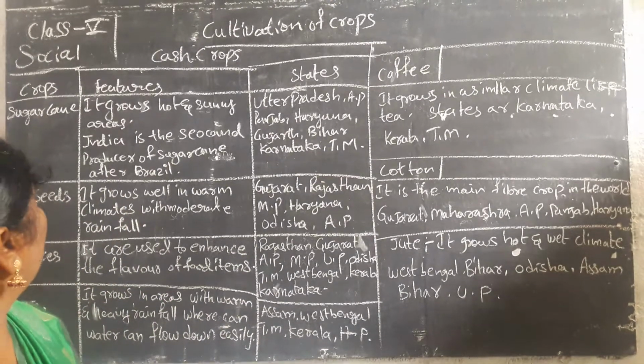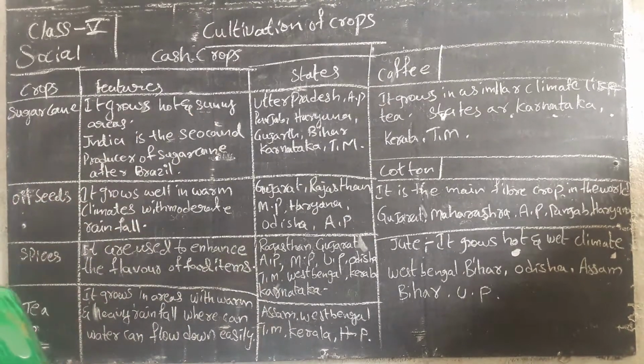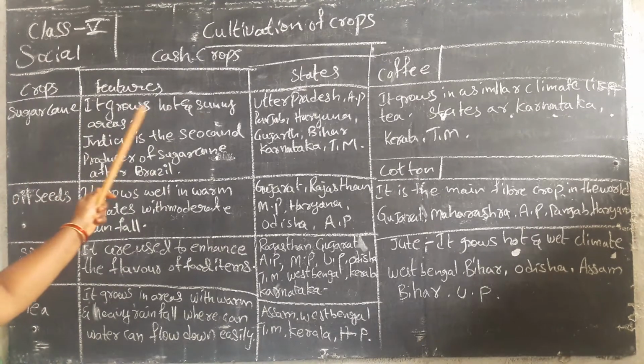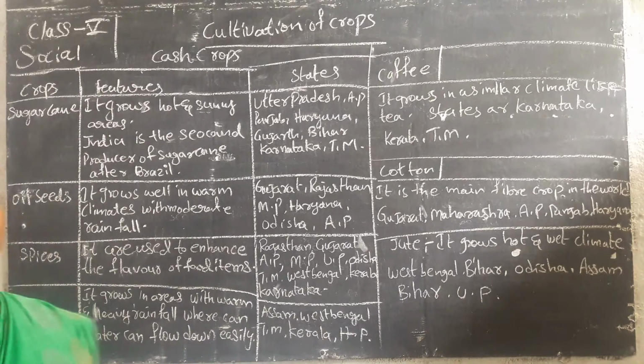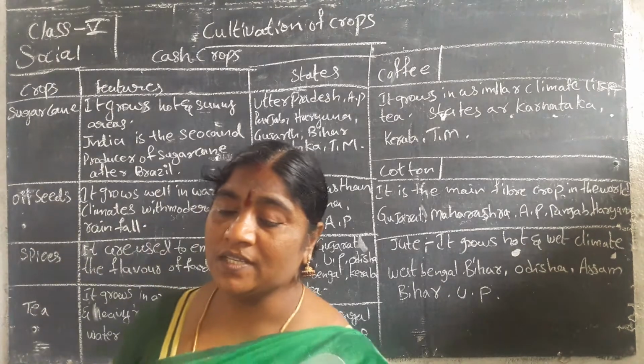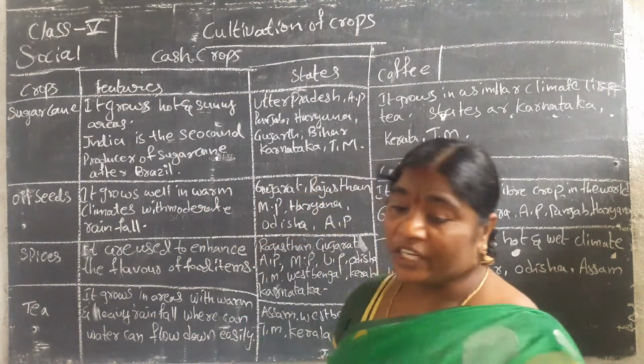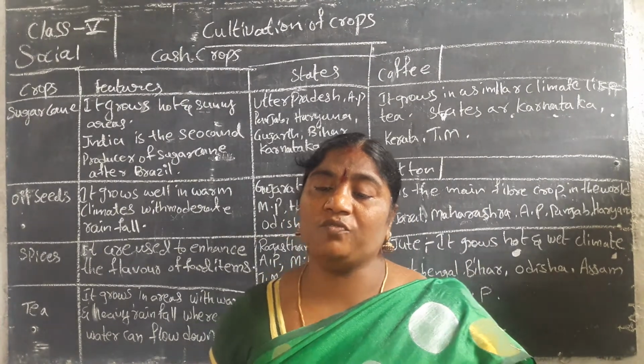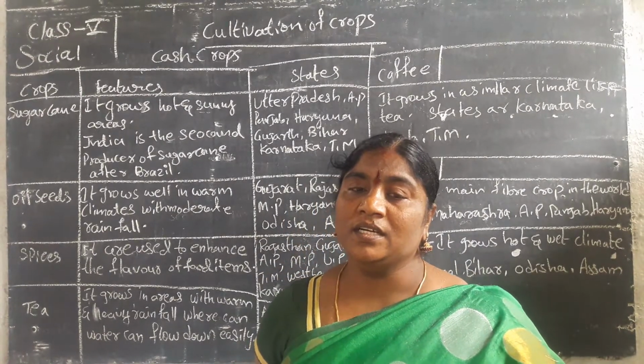Cash crops, the first one is sugarcane. It grows in hot and sunny areas. It is used for making sugar and jaggery.